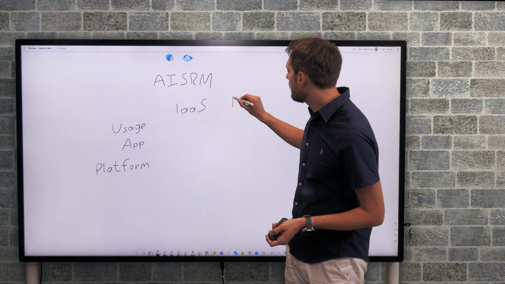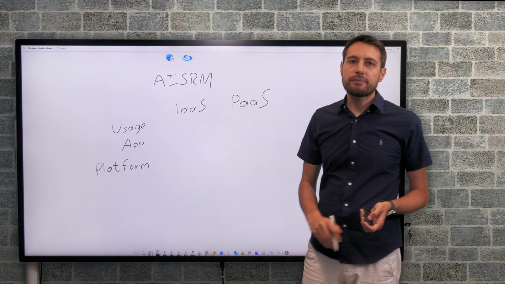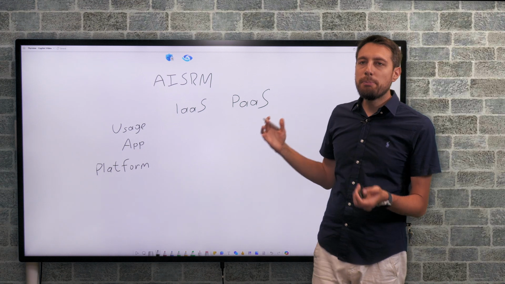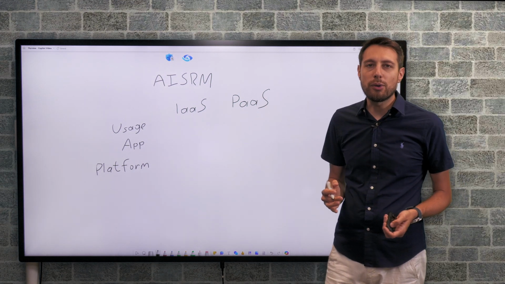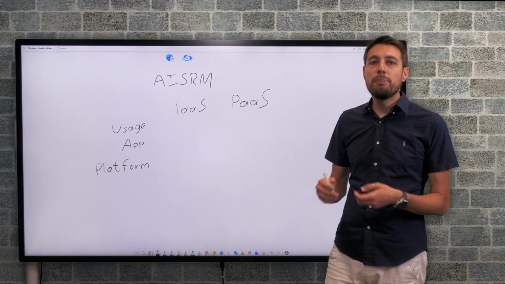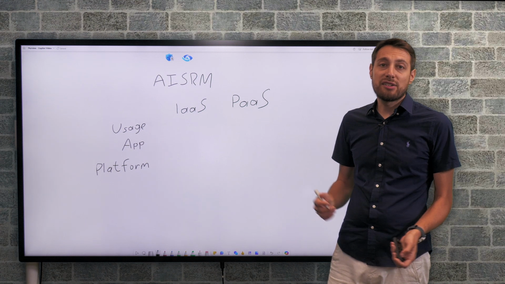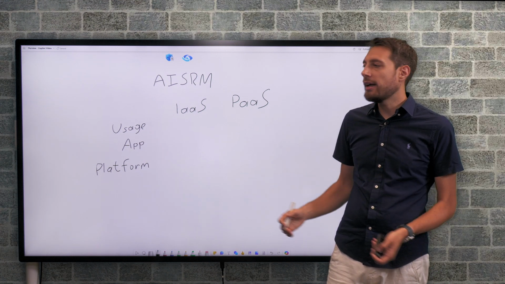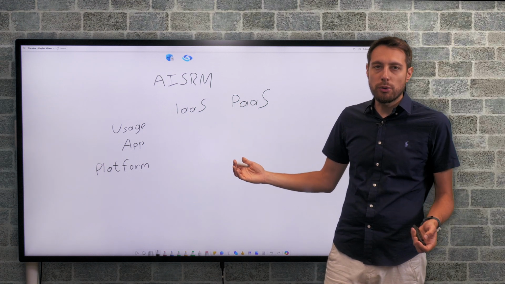Then there's platform as a service, where the AI provider already pre-builds an AI for you and obviously also provides the hardware for it, but you still have to configure it and build your own application to access it. An example of this is Microsoft Azure OpenAI, and you can use Power Apps to build an application for it.